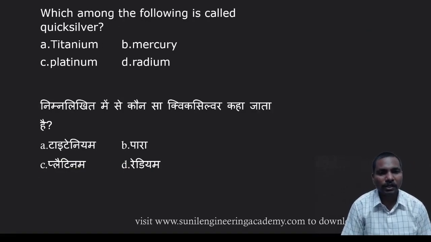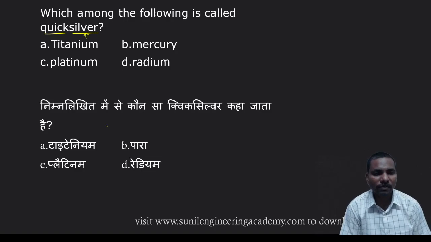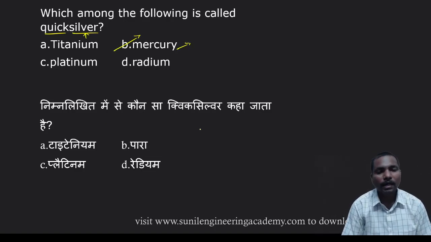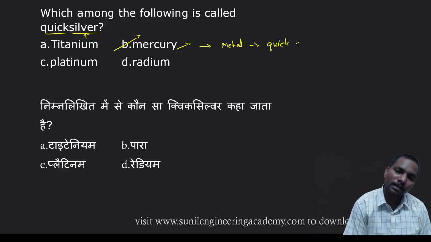Coming to the next one. Which among the following is called quicksilver? Quick means it moves faster, and silvery color. That is nothing but mercury. Mercury is considered as the quicksilver, if the mercury is in the metal form.